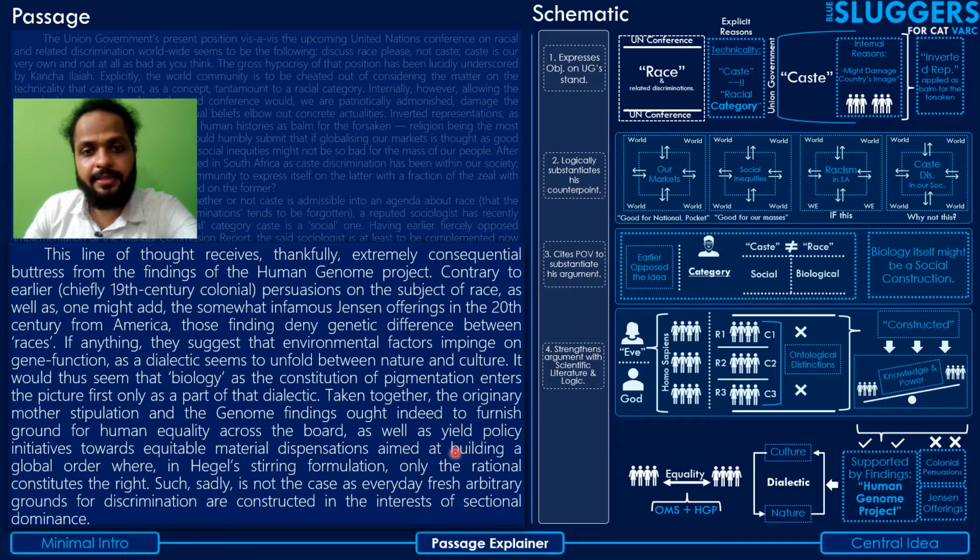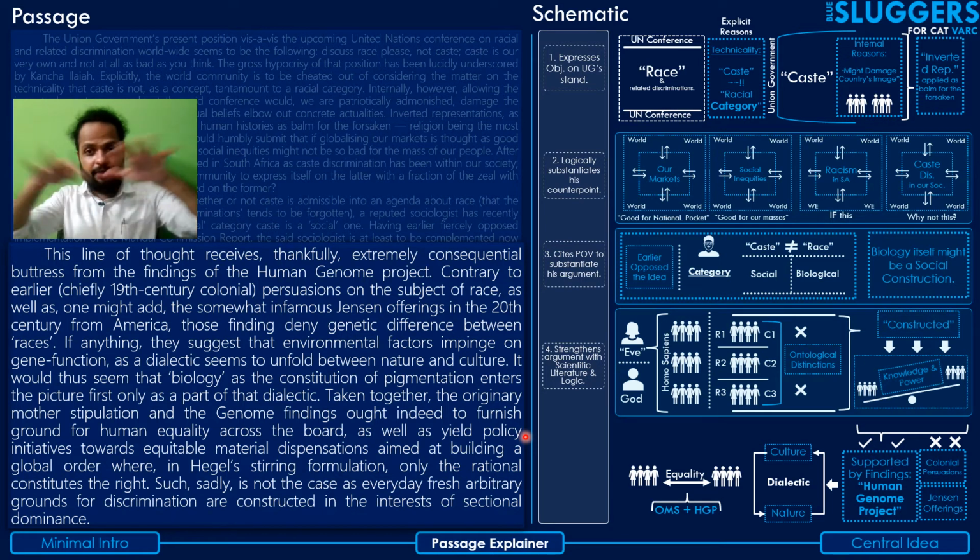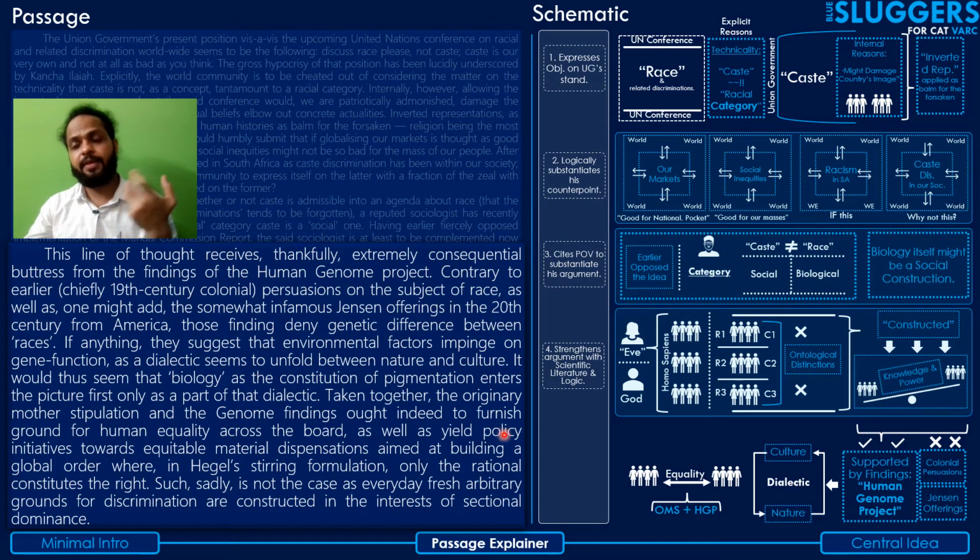across the board, as well as yield policy initiatives towards equitable material dispensations. That means they support policy initiatives that should be focused towards equitable material distribution among everyone, without taking into account constructed differences in terms of race or caste, right? So the distribution of resources should be equitable, irrespective of the caste or race or any other sort of discrimination. Okay, that as well as yield policy initiatives towards equitable material distributions aimed at building a global order, wherein